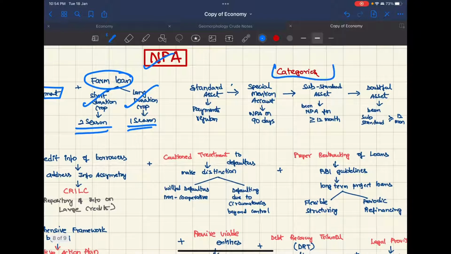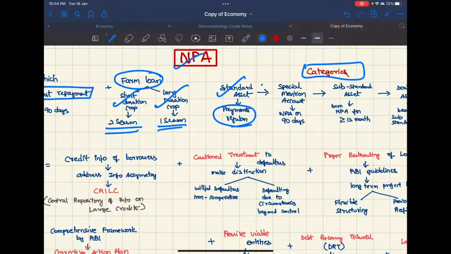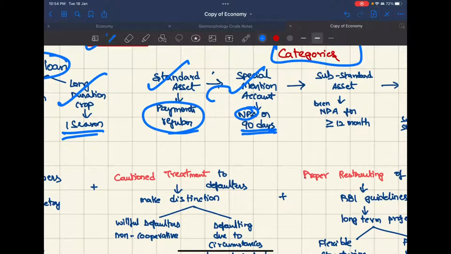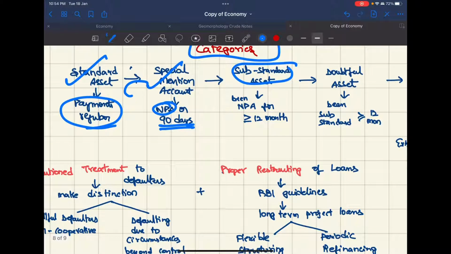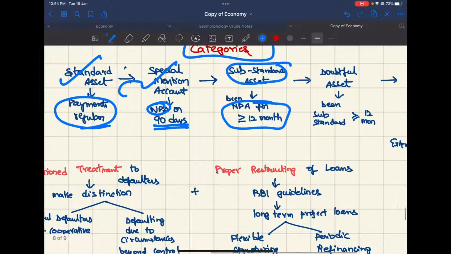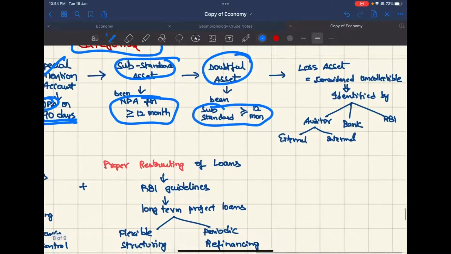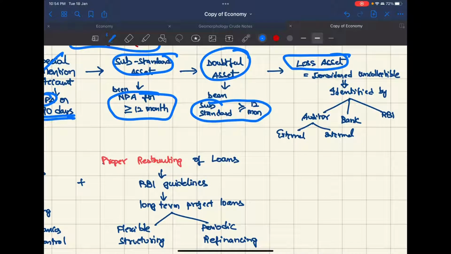So the categories of loans are: standard asset, on which payments are regular; special mention asset account; NPA, on which there is a 90 day delay; substandard asset, if it has been NPA for more than 12 months; doubtful asset, if it has been substandard asset for more than 12 months; and loss asset, which is basically considered uncollectible. These can be identified by RBI or bank or an external or internal auditor.